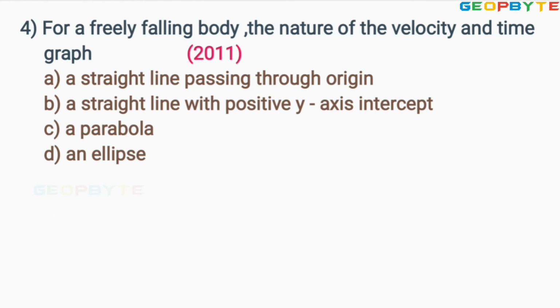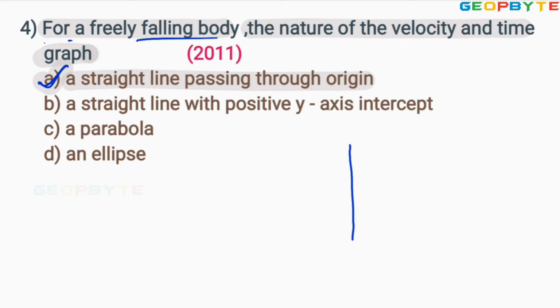Fourth problem. For a freely falling body, the nature of the velocity and time graph is a straight line passing through the origin. Therefore, the answer is option A, a straight line passing through the origin. Absolutely correct. Therefore, option A is absolutely correct. Let us go for the next problem.